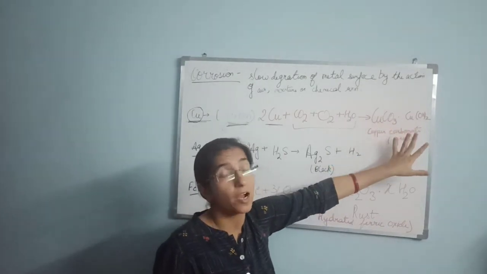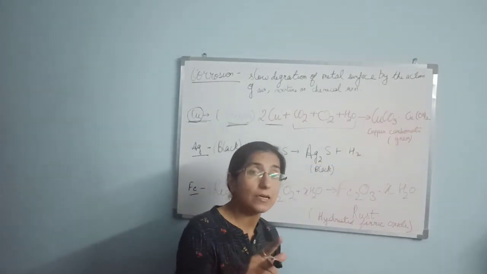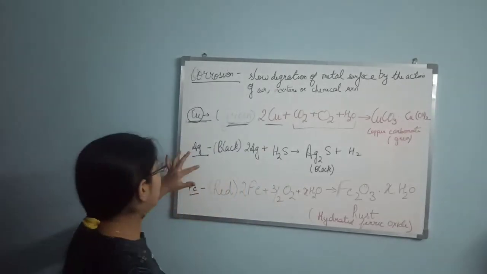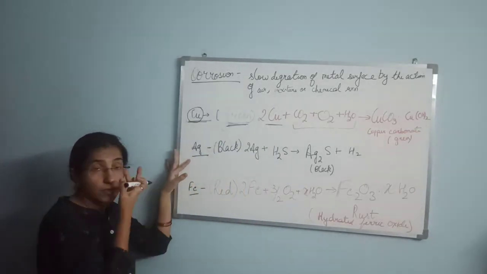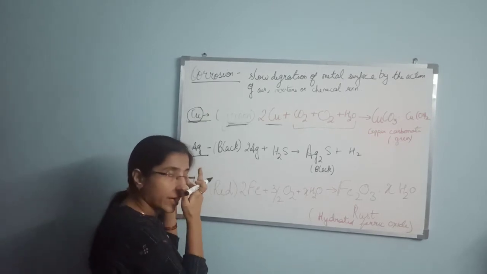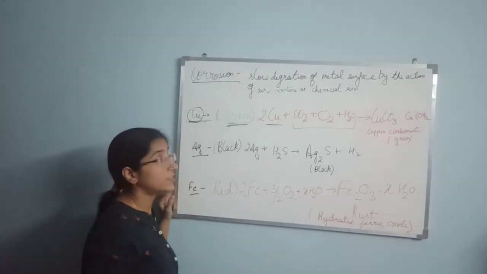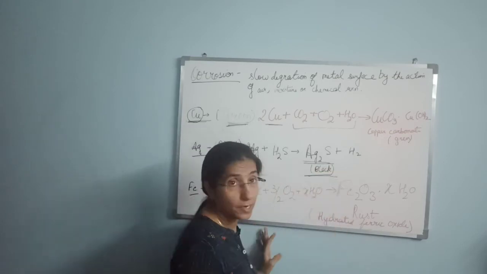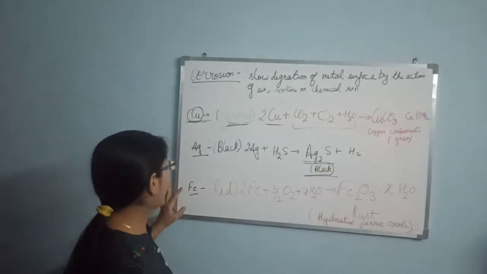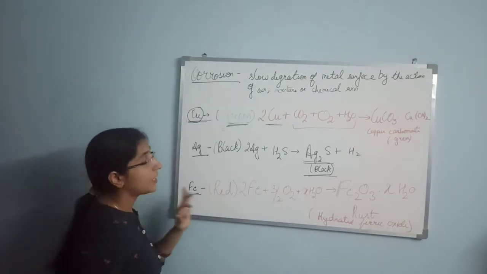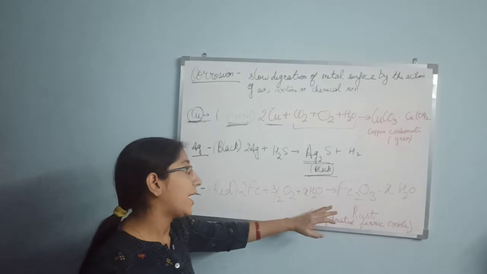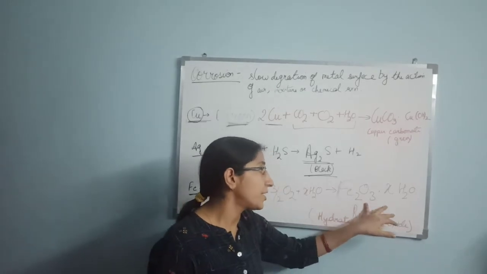This hydrated copper carbonate develops a green colored coating, and hence the copper metal will be corroded. The second metal is silver. Silver gets oxidized by the H2S gas which is present in the atmosphere and converts into silver sulfide, which is of black color. And iron articles combine with the air or the moisture present in the atmosphere, converting into hydrated ferric oxide.